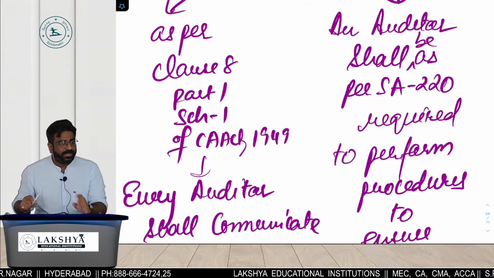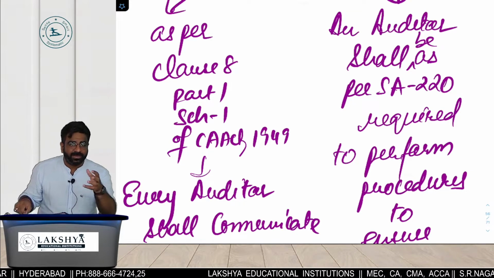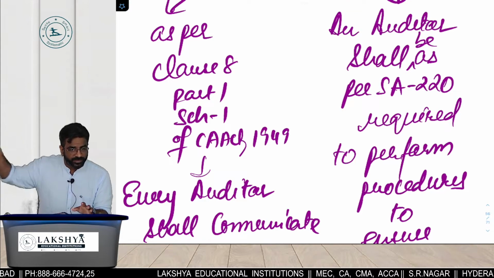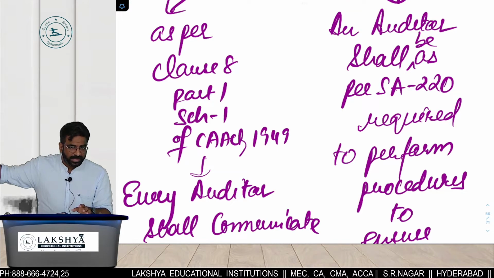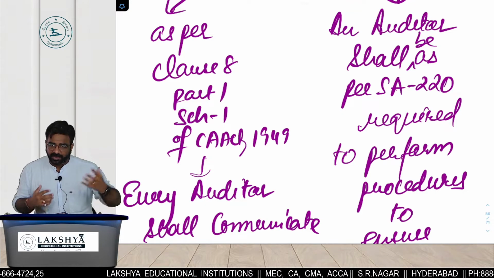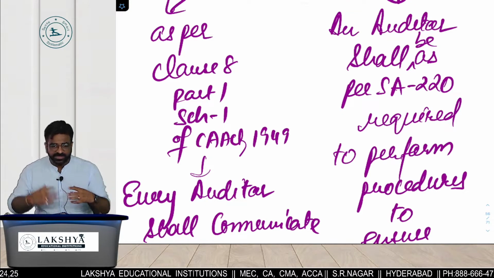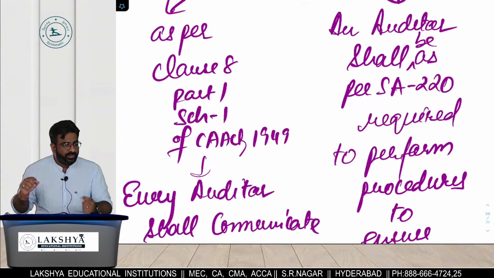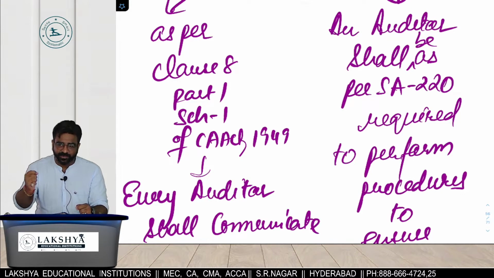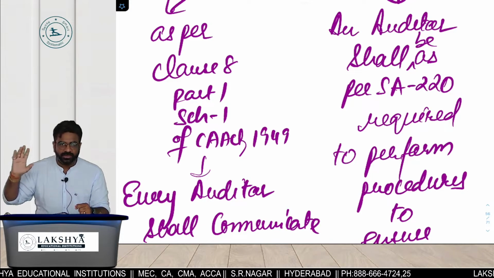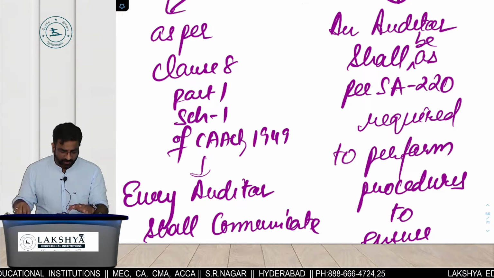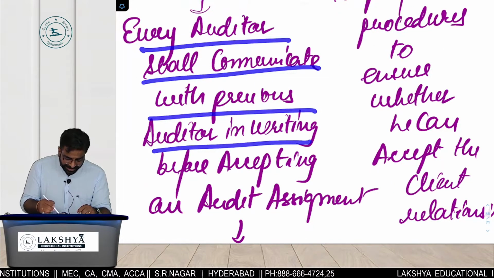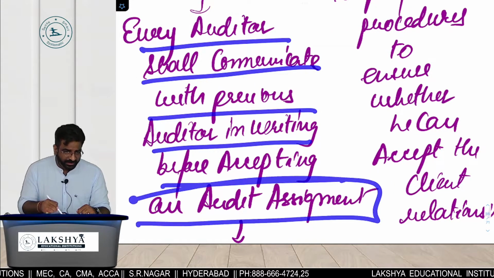अब ये क्या बोलता है? ये क्या बोलता है कि whenever you are an incoming auditor of a bank, it's better to communicate first with whom? Outgoing auditor. An incoming auditor of the bank, the new auditor of the bank, should always communicate with whom? Old auditor, the one who is outgoing auditor. You may get some necessary information from which auditor? Outgoing. So it is just a precautionary clause.